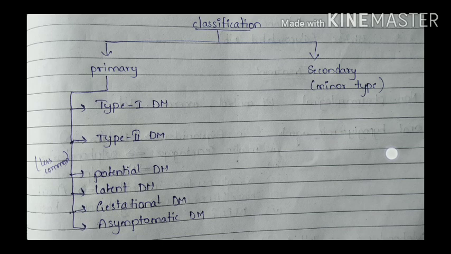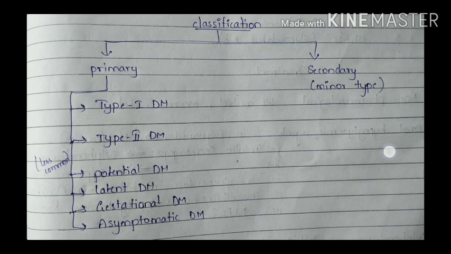The pancreas continuously produces insulin, but the secretion is delayed, or peripheral tissues may develop resistance to the secreted insulin. So this disease may occur at any age. As I told, type 1 may occur below 40 years of age, but type 2 may occur at any age, most commonly above 40 years of age.